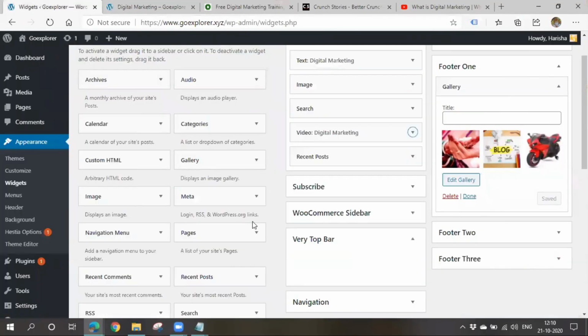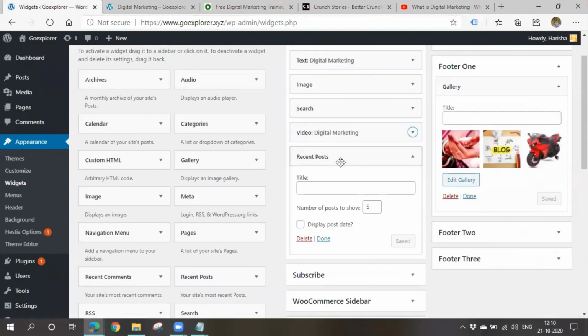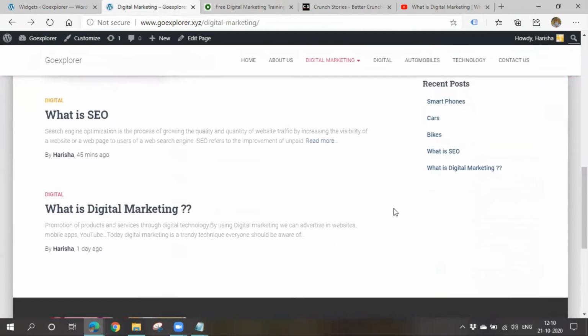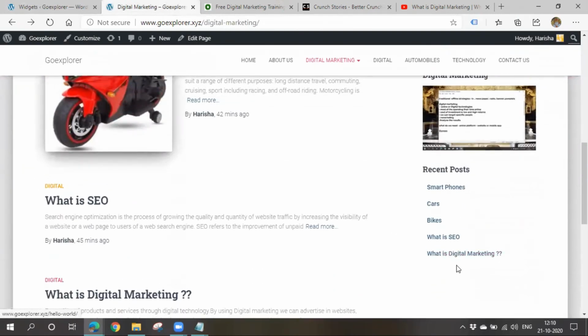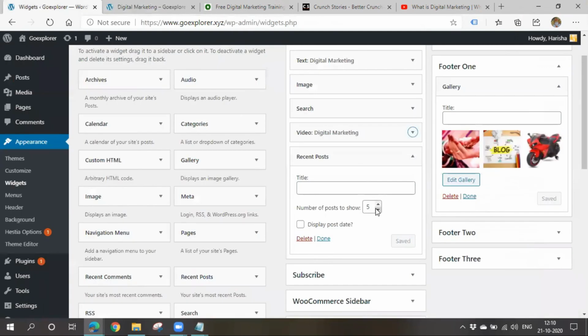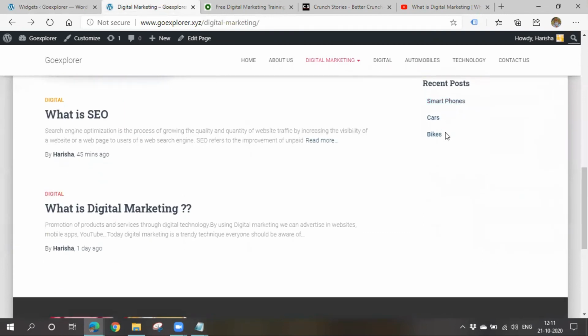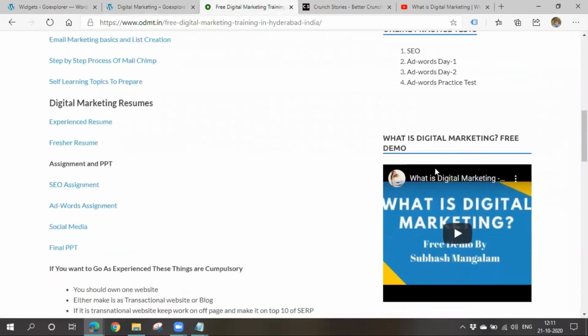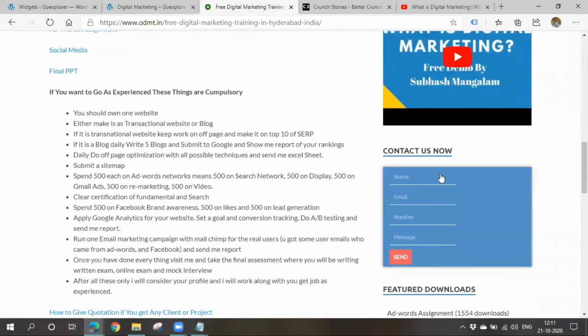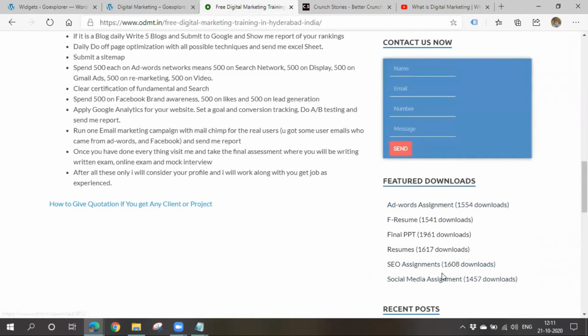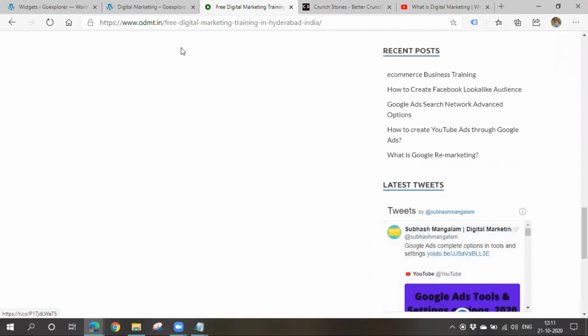Now if you want to add any kind of recent posts, you wrote some posts here, and if you want your posts to get displayed here, see, what all posts I wrote are getting displayed here. Only the top 5 posts. If you want to show only the top 3 posts, you can save this. Now it will be shown with only the latest 3 posts. So in this way you can add recent posts, you can add a video, image, text. You can also add download links. You can also add some tweets and all.